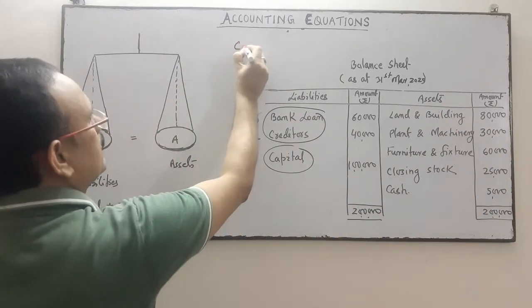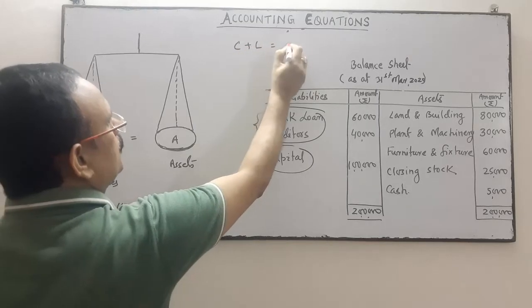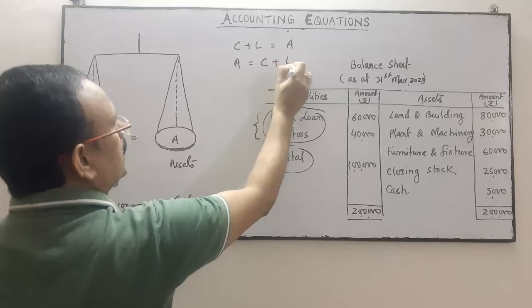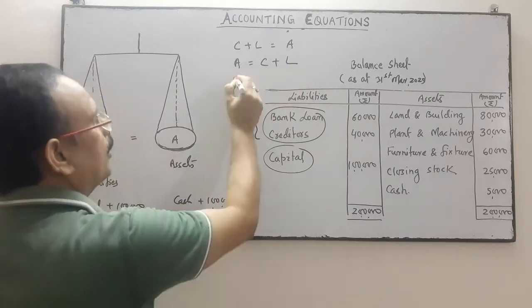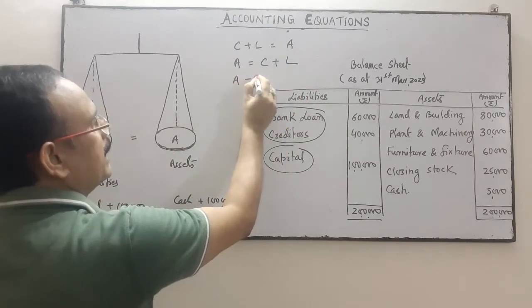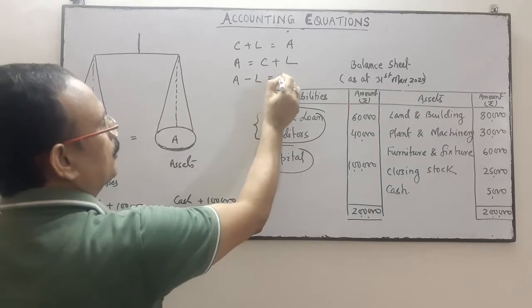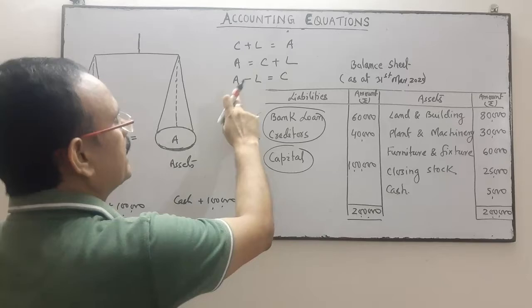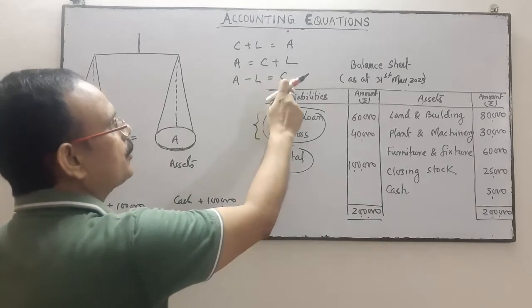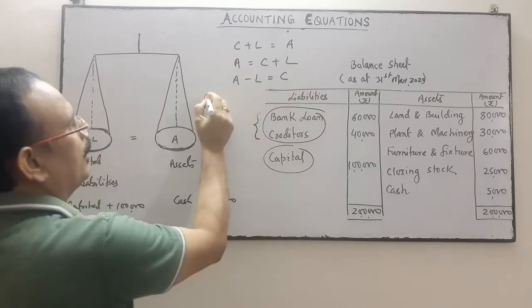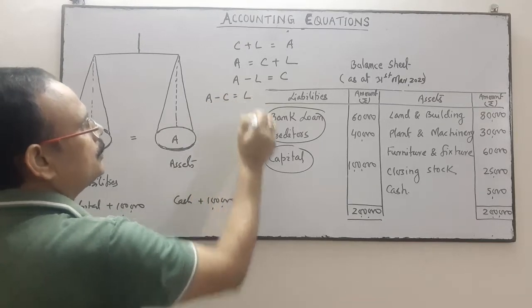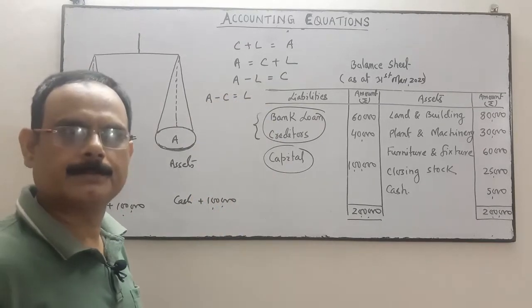So capital plus liability is equal to assets, or you can say assets is equal to capital plus liability, or assets minus liability is equal to capital. Assets minus external liability is equal to capital, or assets minus capital is equal to your external liability.